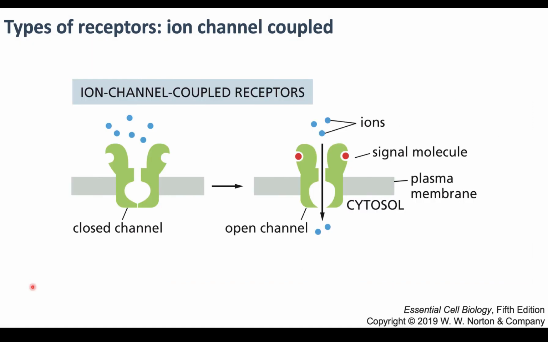The textbook introduces three broad families of receptors, or types of receptors, that are very commonly used in cells. The first one is an ion-coupled receptor that we've really already covered when we were looking at neurons, right? So this would be an ion channel that is in a closed conformation. Here are the ions that could normally pass through the channel. And then we have the signal molecule. In the case we looked at of neurons, this was a neurotransmitter where binding causes a conformational change, opening the channel, and the ions can pass through.